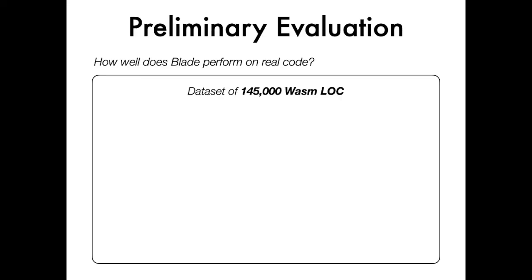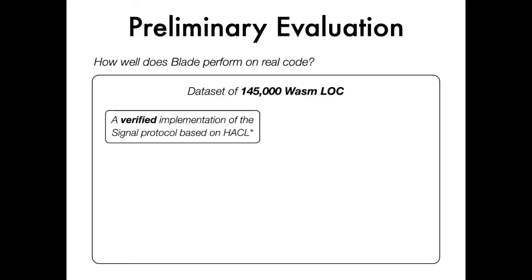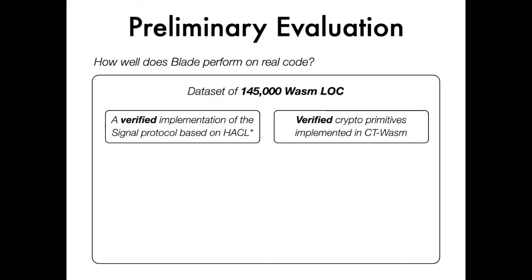We have evaluated Blade on a large dataset of cryptographic WebAssembly code. The dataset consists of a verified implementation of the Signal protocol based on the ACL* cryptographic library and several verified implementations of cryptographic primitives in constant time WASM. The original implementations of these benchmarks are probably free from cache and timing side channels. However, those proofs consider only sequential execution model and therefore do not account for the speculative execution vulnerability addressed by Blade. Our preliminary results are encouraging.